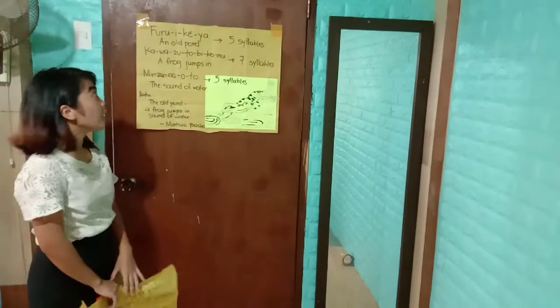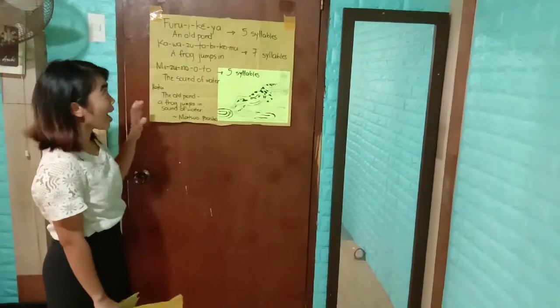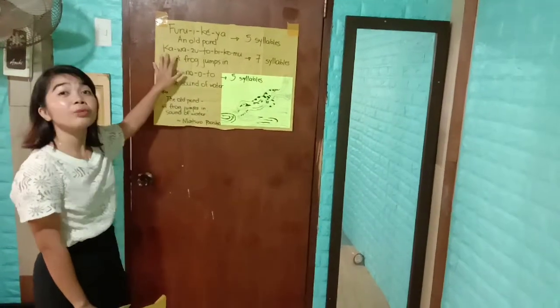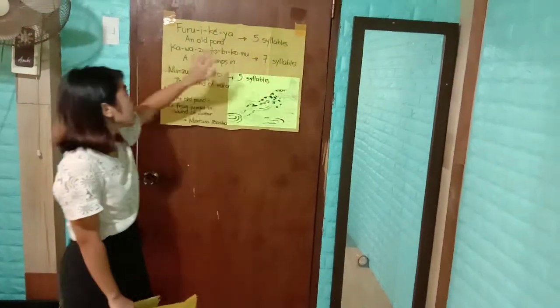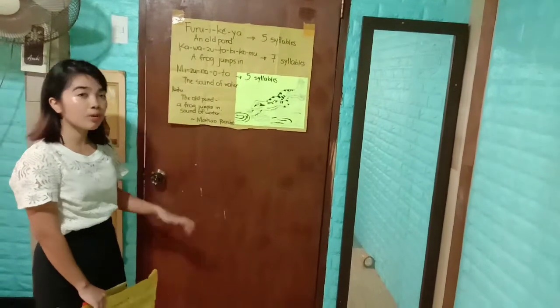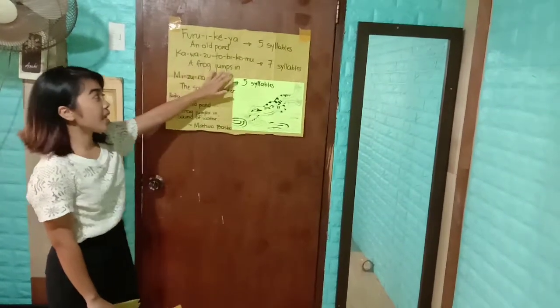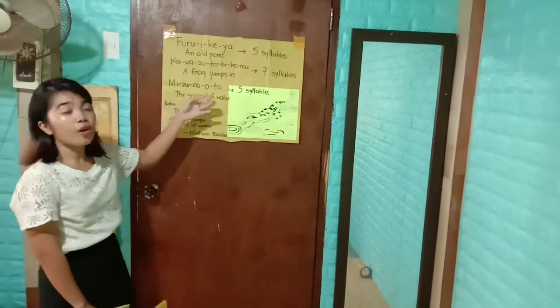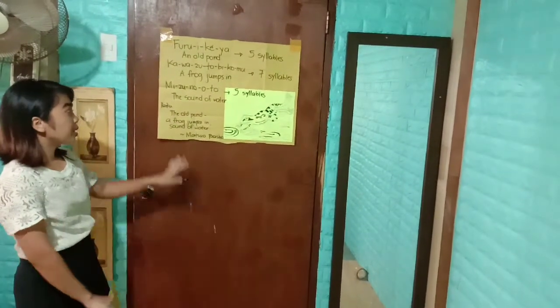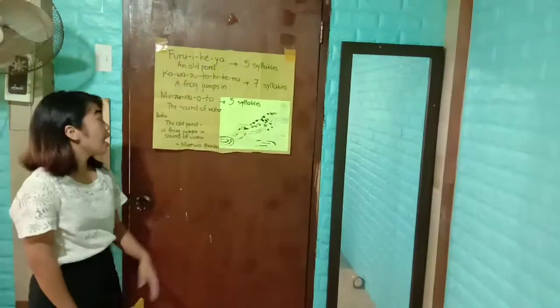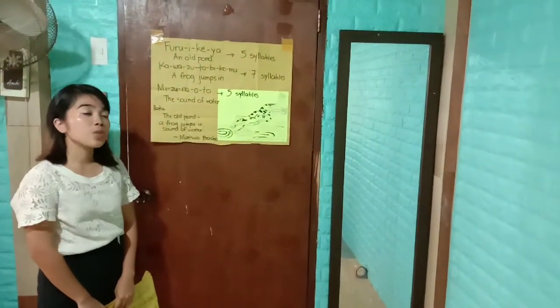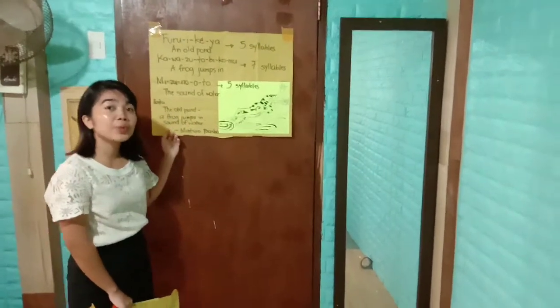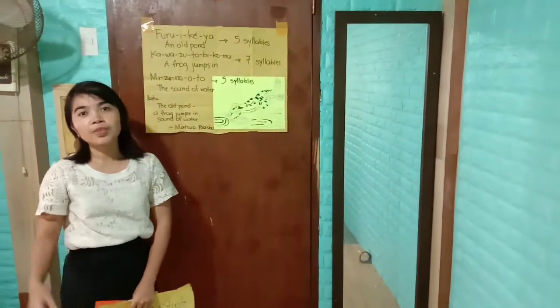Furuike ya, an old pond, which contains 5 syllables. Kawazu tobikomu, a frog jumps in, 7 syllables. Mizu no oto, the sound of water. So in English: the old pond, a frog jumps in, sound of water. From Matsuo Basho.